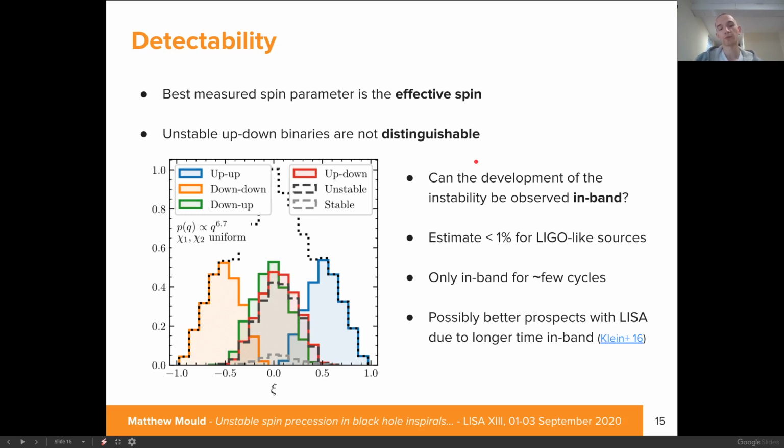And this is mainly because for LIGO, binaries are only in band for a few orbital cycles, and really we need to observe several precessional cycles to detect growth in our precessional instability. And this is where prospects with LISA might be better than LIGO, primarily due to the fact that sources can remain in band for much longer than compared to LIGO. But to make any firm conclusions, we'd need a more in-depth study on the detectability of precessional phenomena with LISA.